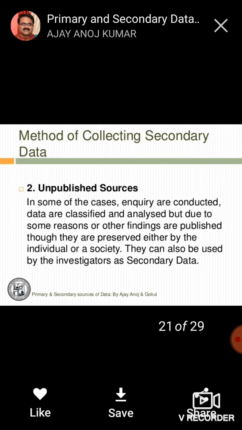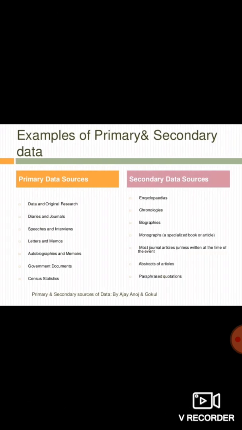As for unpublished data, certain inquiries are conducted in which the data has been collected and these findings are not published. They are with a particular individual. We can also use that unpublished data.